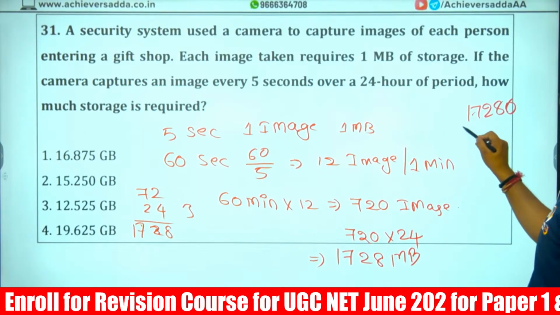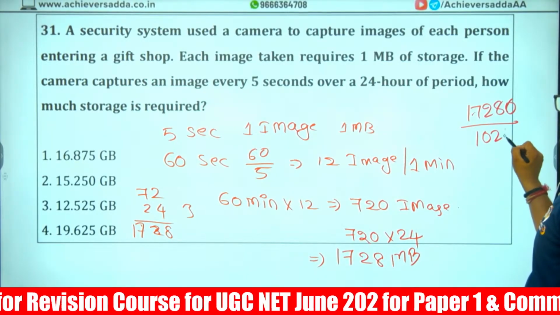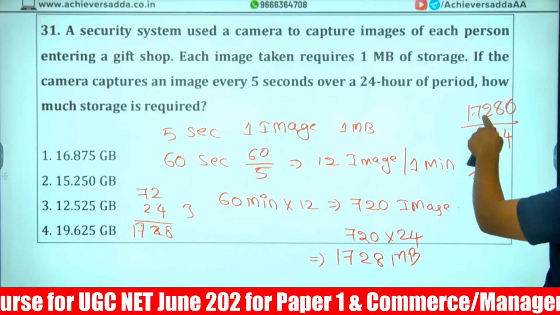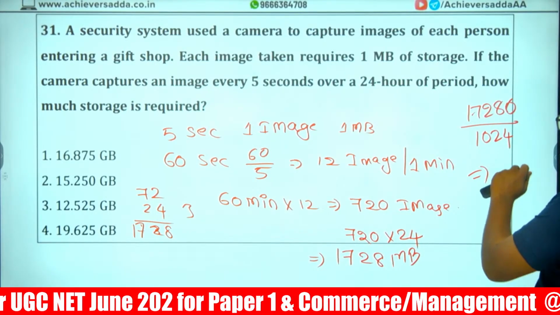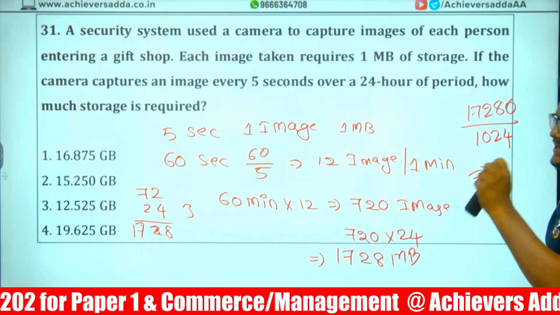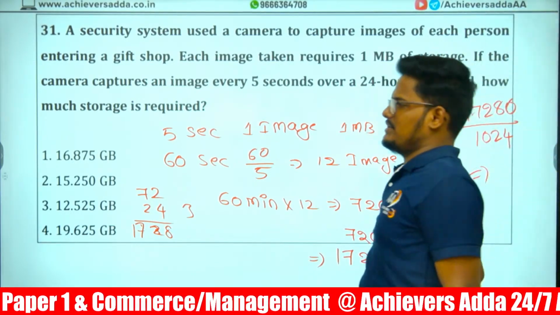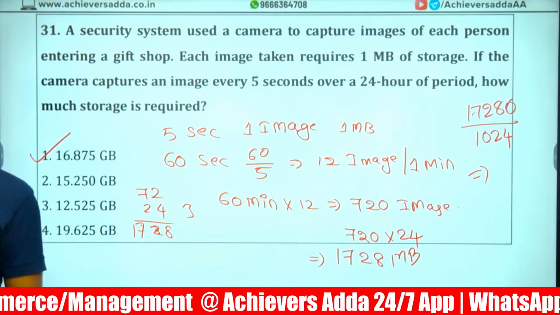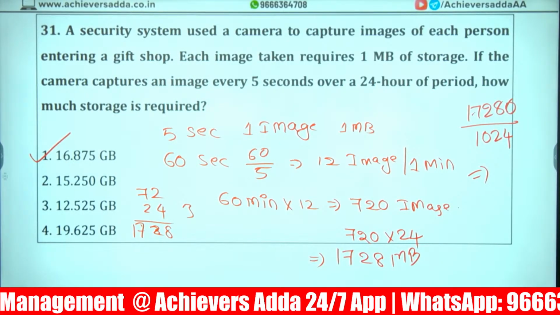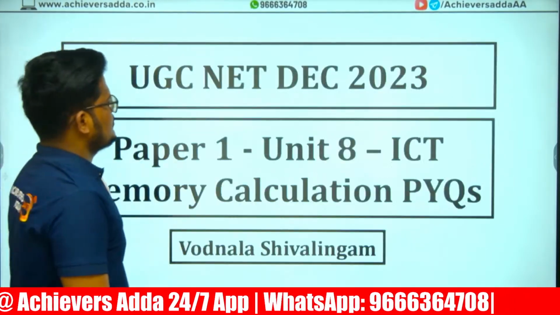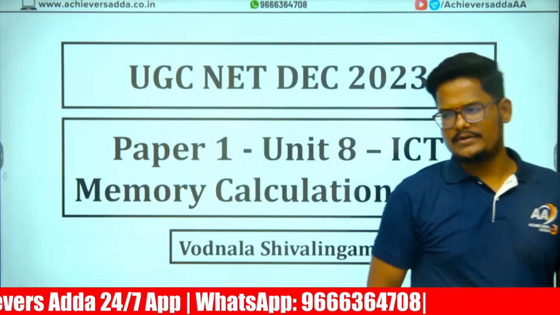720 into 24, divided by 1024, will give you GB. So 17280 divided by 1000 would give you 17 point something, and dividing by 24 extra means it is below 17 for sure, but nearby 17. Below 17 but nearby 17, one option which is available is 16. That's how we can calculate. So this is memory related questions.